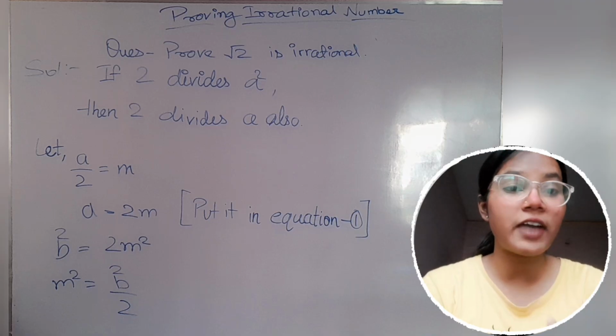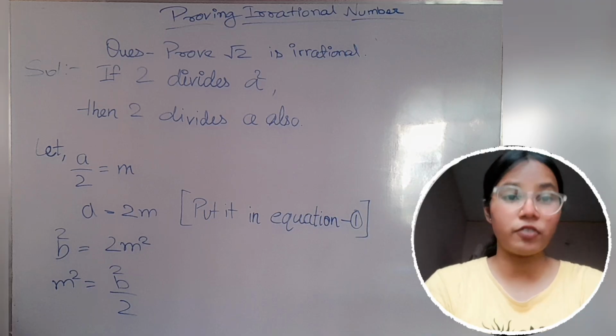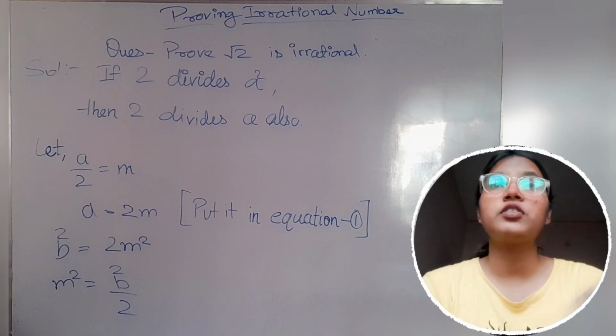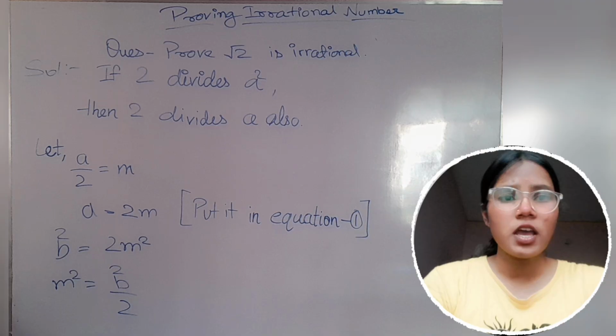We can also divide this number if it has powers, 2, 3, 4, 5, 6. We can divide its multiples.